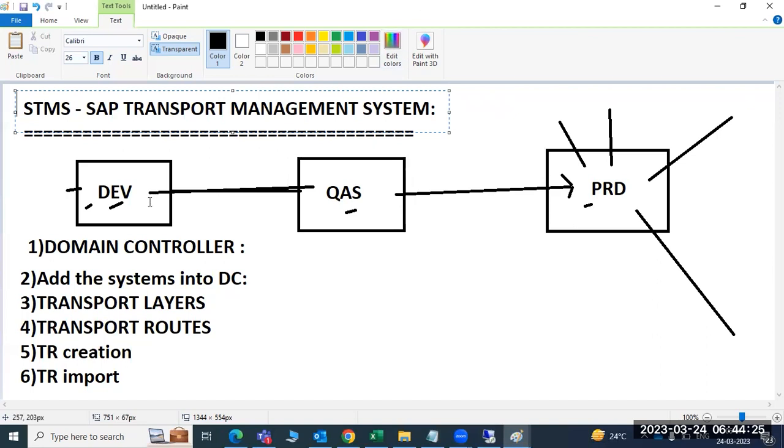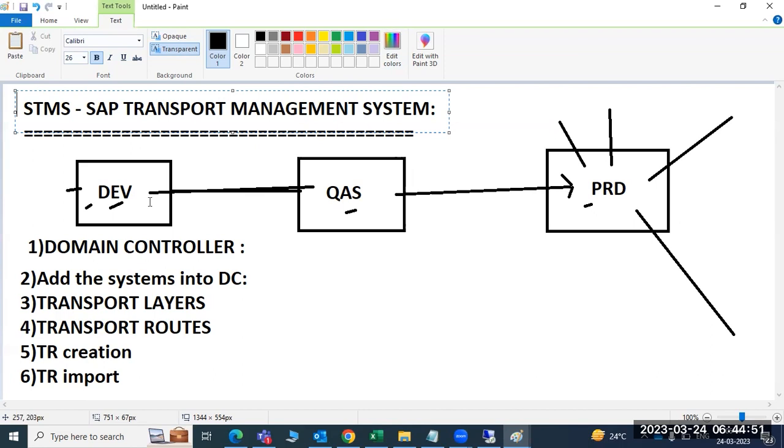Suppose in our team there are 10 members. Among the 10 members, we choose one person as the team lead or manager, right? The team manager will control the remaining persons in the team. Similarly, we choose one system as the domain controller.